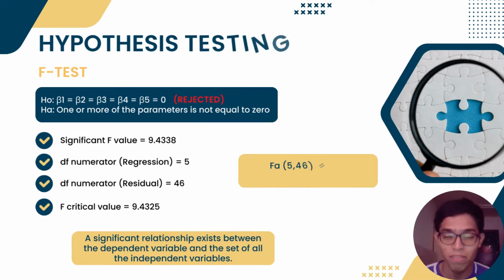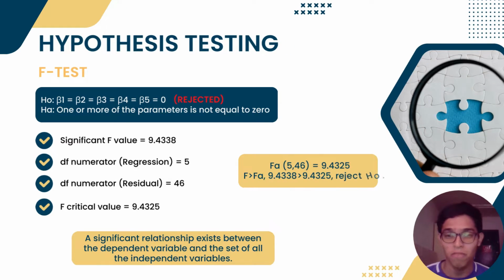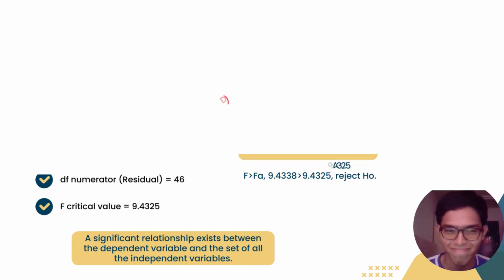Hello, my name is MAZUQI MADLAN and my result number is 285-215. So today I will be presenting about hypothesis testing, the F-test first. For the significant F value we got 9.4338, and for the degree of freedom numerator regression we got 5. For degree of freedom denominator residual we got 46, and the F critical value is 9.4325. Thus it is bigger than the alpha value, and we reject the null hypothesis.